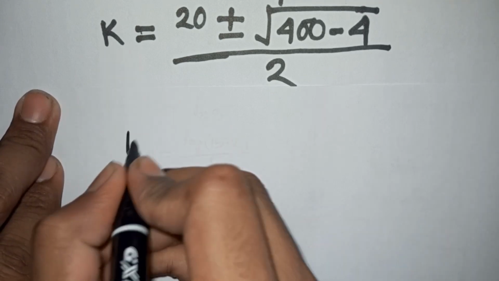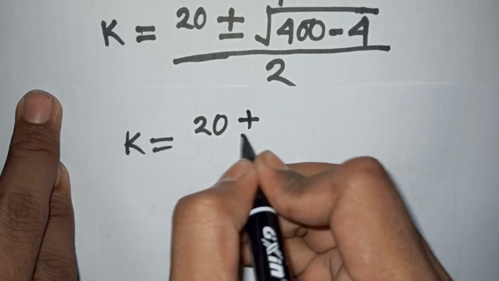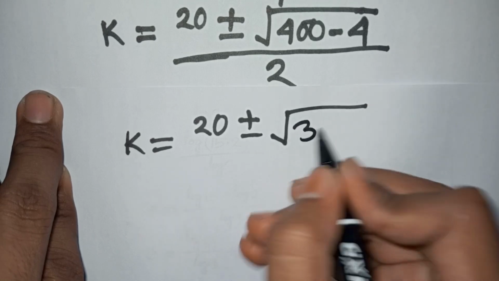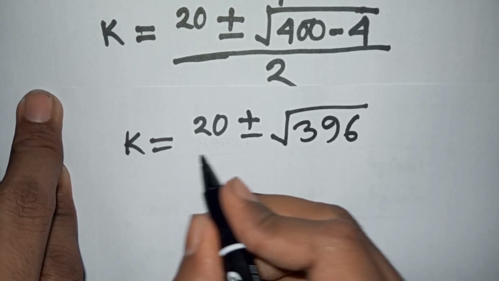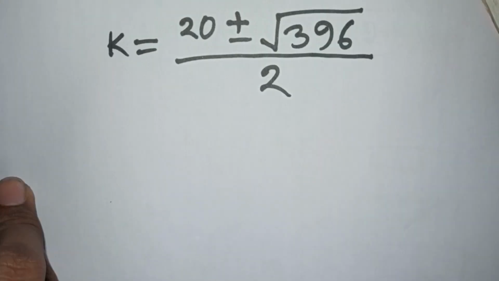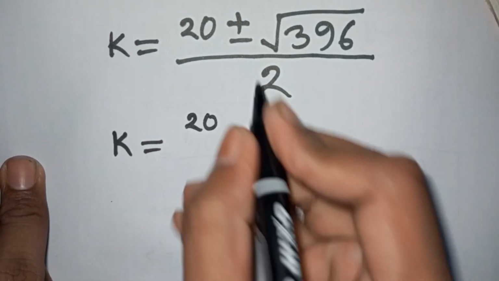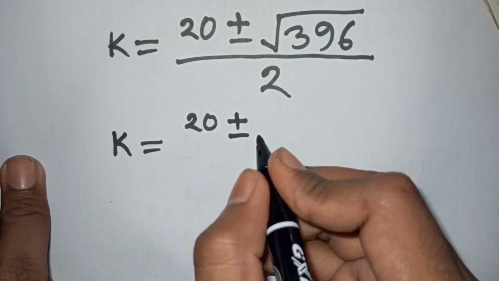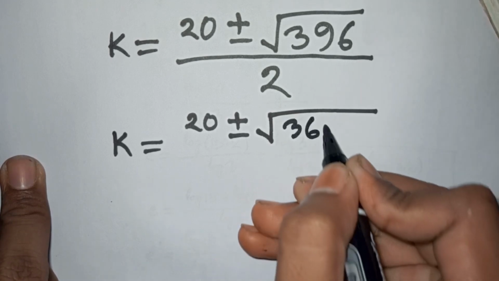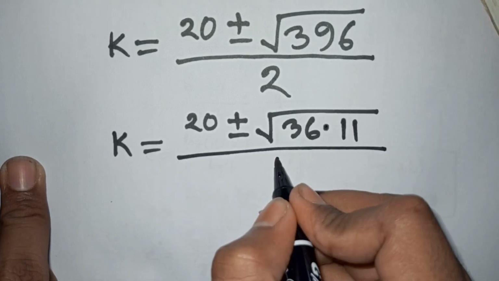Now you can write k will be equal to 20 plus or minus the square root of 400 minus 4, so it will be 396, divided by 2. In the next step, k is equal to 20 plus or minus the square root of 396, which is the same as 36 times 11, then divided by 2.